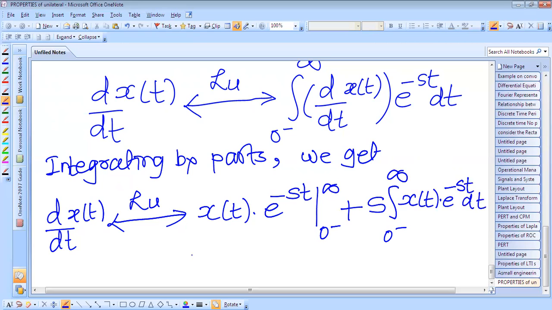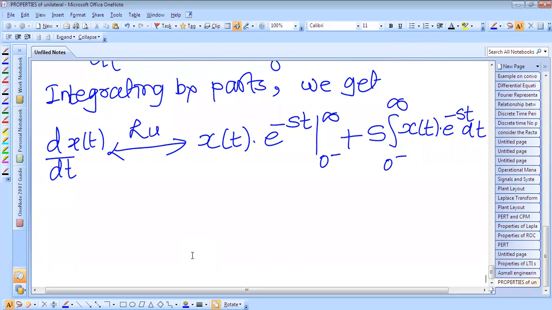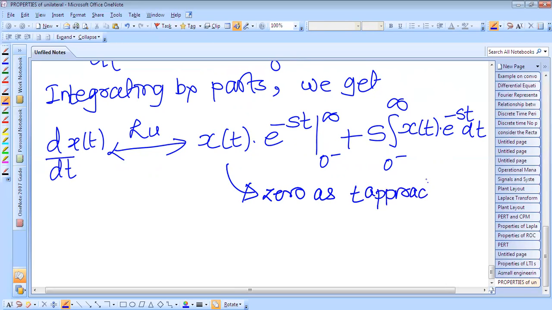Now this X of s exists. It follows that x of t into e raised to power minus st will become 0 as t approaches infinity.